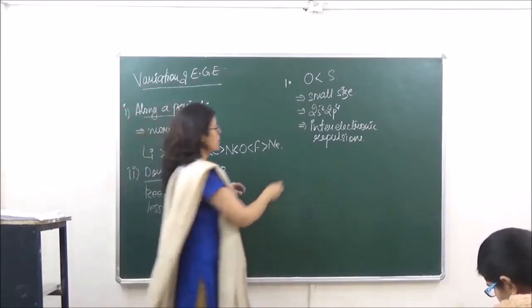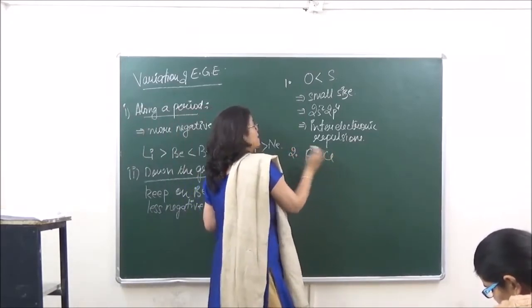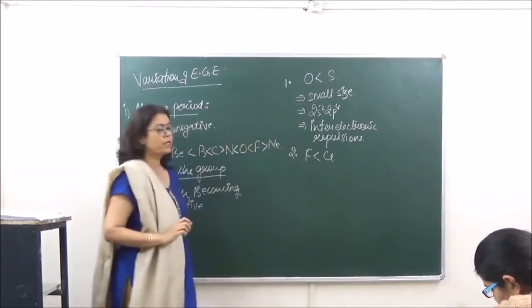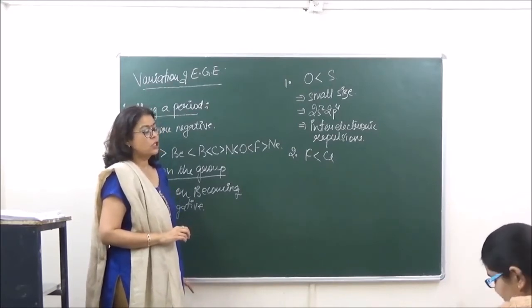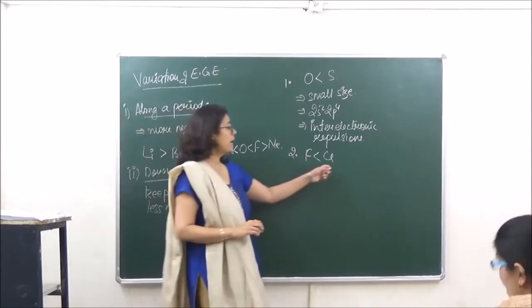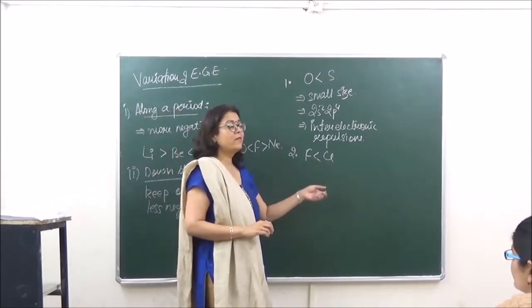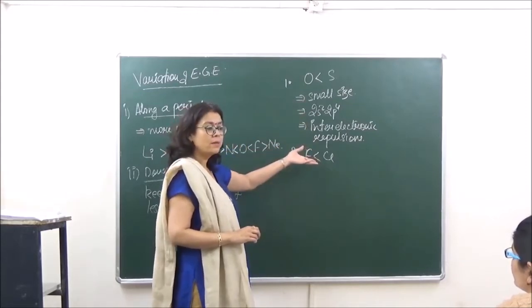Same is the case which is happening when we are traveling from fluorine to chlorine. Okay? So over here also, although fluorine being the smallest in size should have the highest negative electron gain enthalpy, but chlorine has more negative electron gain enthalpy than fluorine. The reason is going to be the same, right?